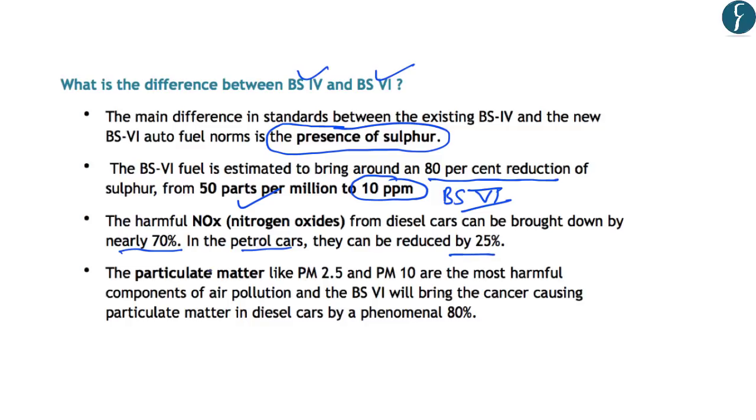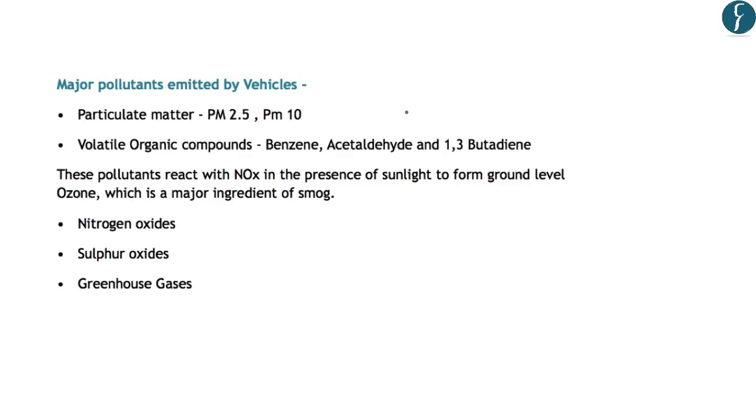The third major aspect is related to particulate matter. And we know that these are the most harmful components of air pollution. And these include the PM2.5 emission and the PM10 emissions. So by the implementation of BS6 standards, the emission of particulate matter in diesel cars can be brought down by about 80%. So these are the three important benefits of implementation of BS6 norms and they are an improvement over the BS4 norms. So all these points should be kept in mind from your preliminary examination point of view. Now as UPSC has previously asked questions related to the pollutants emitted by thermal power plants and the steel industry, you should try and learn about the major pollutants emitted by vehicles.